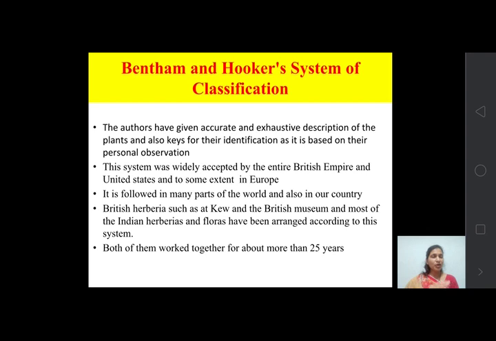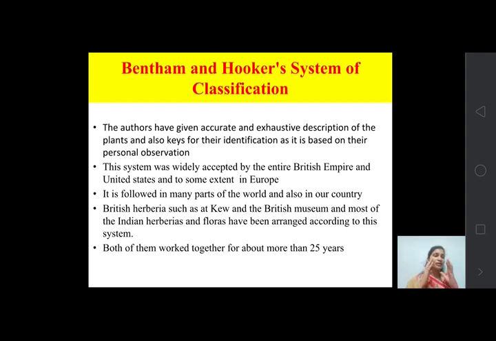Because they personally studied each and every plant mentioned in their publications, they have given us a very accurate and exhaustive description of all the plants they studied, and also provided keys for their identification.